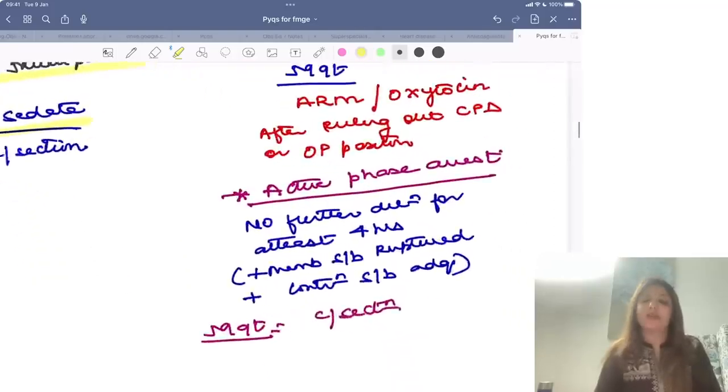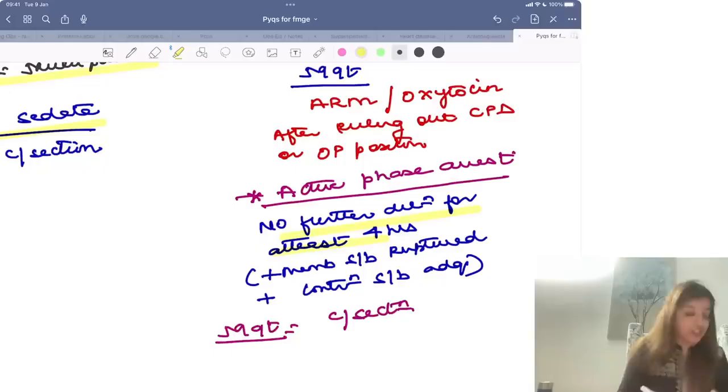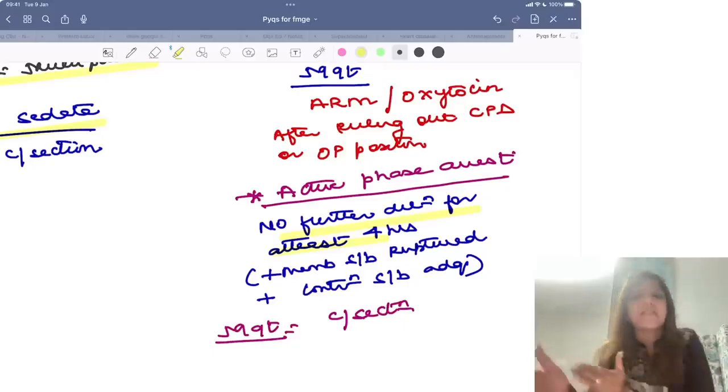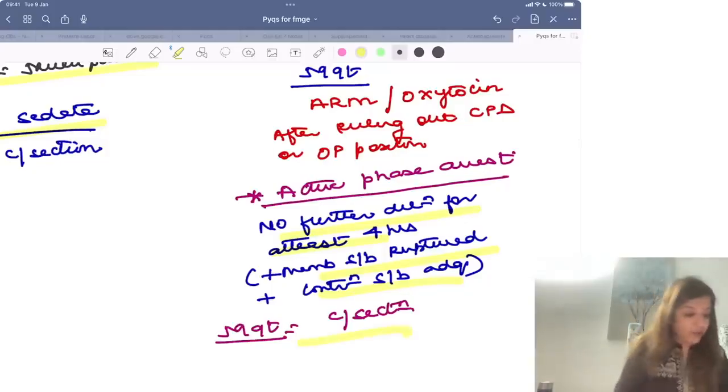या अगर question में दिया है कि patient active phase of labor में है, 4 hours have passed and there is no further dilatation, which is called as active phase arrest, right? So active phase arrest का मतलब है कि patient active phase में है, 4 hours हो गए हैं and कोई भी dilatation नहीं हुआ. So suppose patient was 6 centimeters dilated at 6 o'clock. 10 o'clock हो गया and patient अभी भी 6 centimeters dilated है in spite of good uterine contractions and in spite of the fact कि membranes ruptured हैं. So now my answer is going to be cesarean section. Clear to all of you?